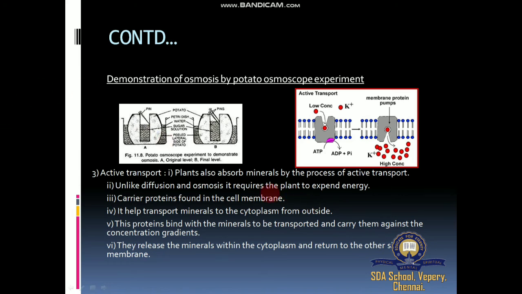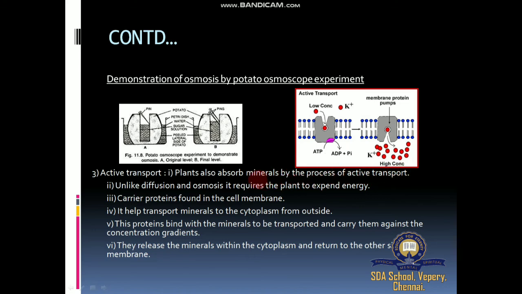Active transport. At the beginning I explained passive absorption and passive transport, and active transport, or passive absorption and active absorption. Here there is expenditure of energy. Passive absorption is without expenditure of energy and is a physical process, but here it is an active process. Plants also absorb minerals by the process of active transport.